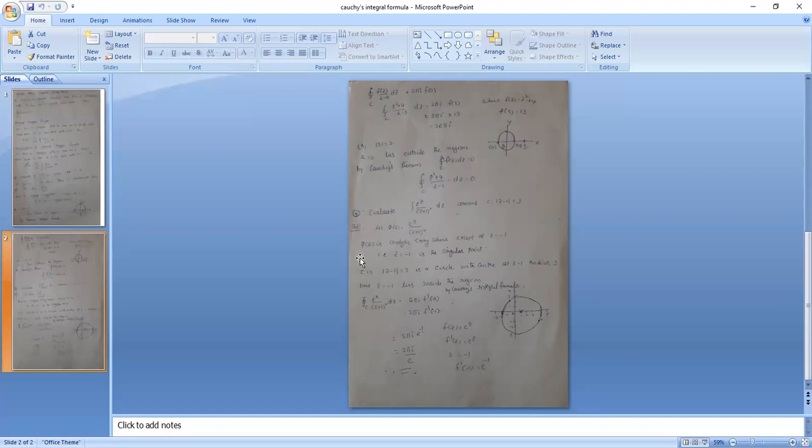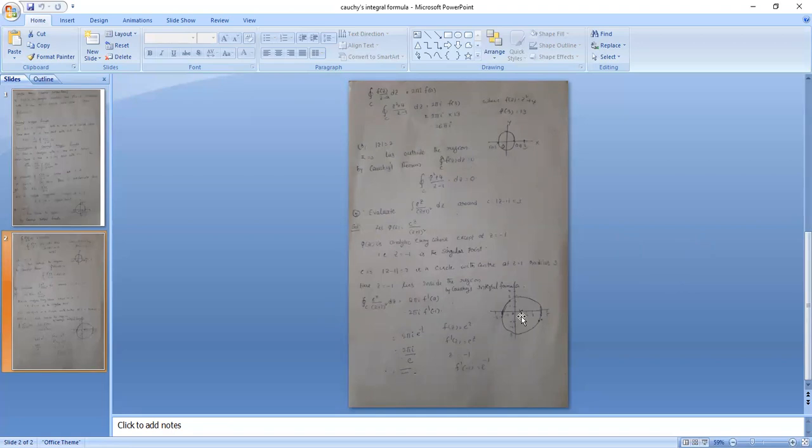So the given function fails to be analytic at the point z equal to minus 1. That means in all remaining cases it is analytic. F of z is analytic everywhere except z equal to minus 1. So z equal to minus 1 is a singular point. Take the given region z minus 1 equal to 3. What is the meaning of this? Z minus 1 equal to 3 means it is a circle with center at z equal to 1 and radius 3.